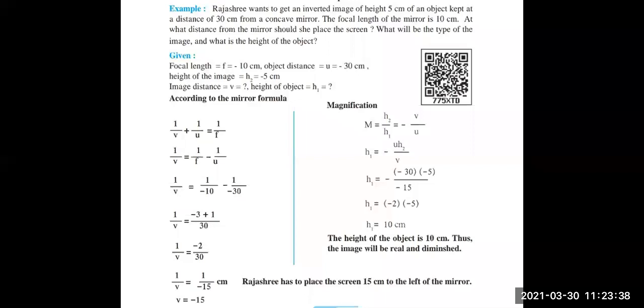Just place the values of f and u, which are minus 10 and minus 30 respectively. Then we have to make the denominator the same. So multiply 10 by 3, you will get 30. As you multiply 3 to the denominator, you have to multiply 3 to the numerator also. Therefore, you can see in the next step, they have written minus 3 plus 1 upon 30.